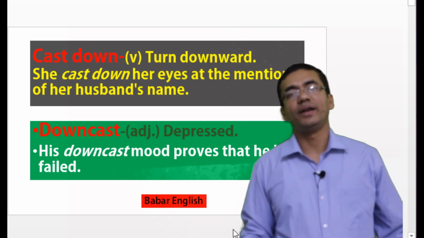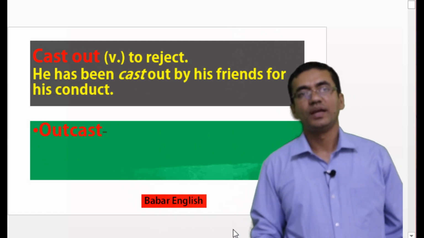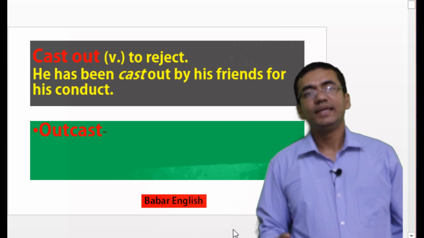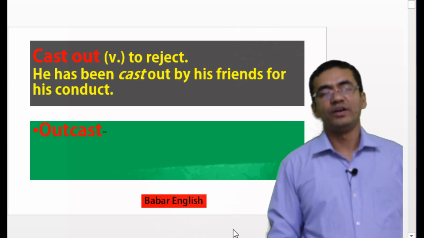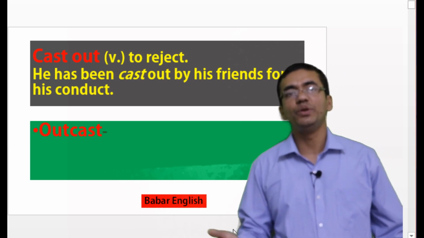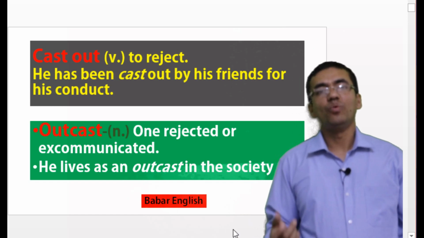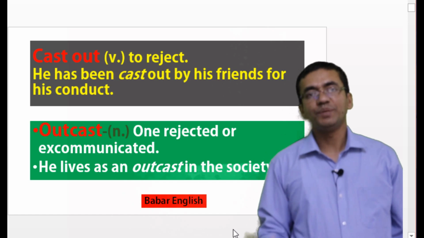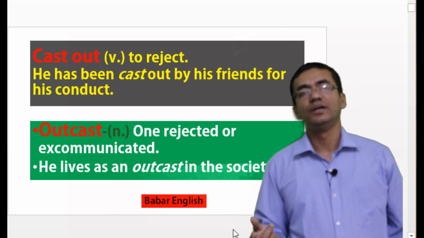Let's move to our next word. Our next phrase is cast out. Cast out means to reject. We can say that he has been cast out by his friends for his conduct. Now let's invert the word. If we invert the word, it will become outcast. So outcast means one rejected or excommunicated. Suppose we can say that he lives as an outcast in the society.